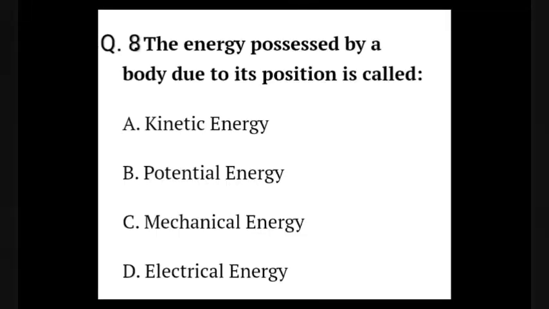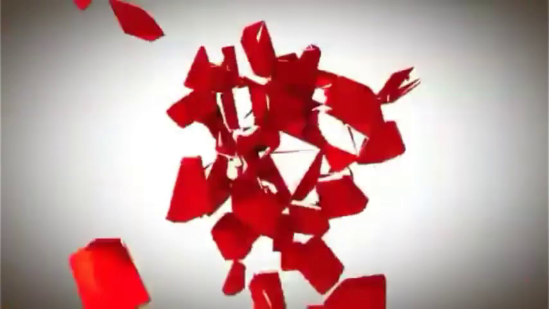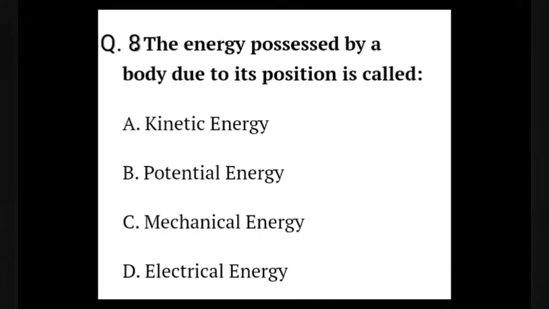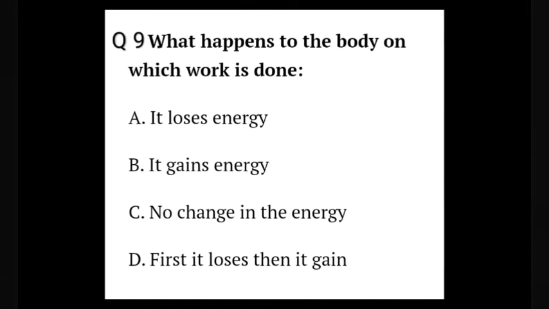Question number 8. The energy possessed by a body due to its position is called A. Kinetic energy. B. Potential energy. C. Mechanical energy. Or D. Electrical energy. The correct answer is B. Potential energy.